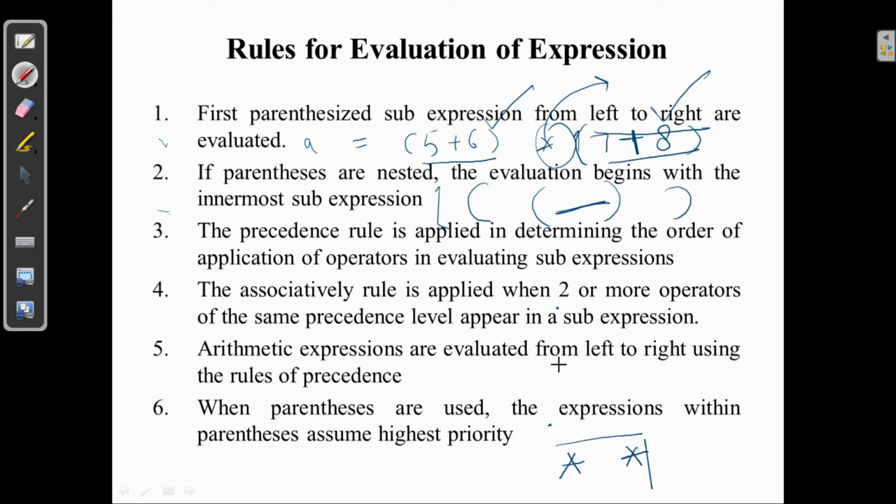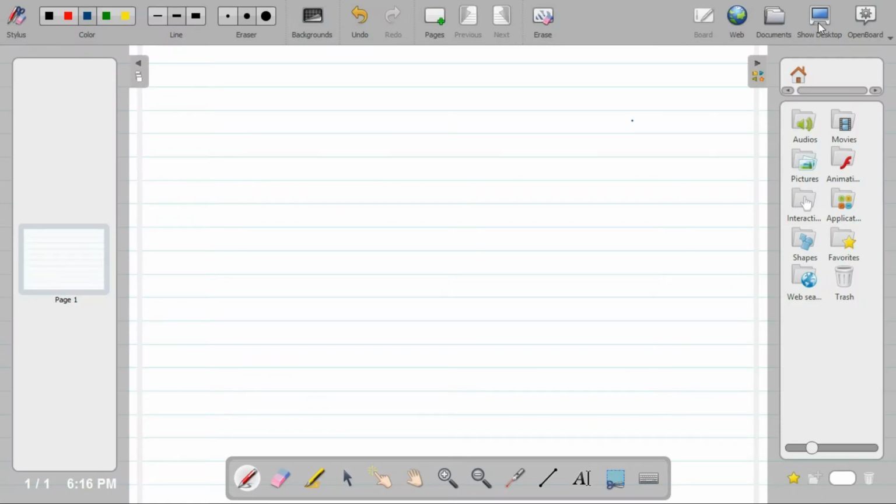Arithmetic expressions are always evaluated from left to right. And when parentheses are used, the expression within the parentheses assumes highest priority. For example, let's say division is higher priority than multiplication, but if multiplication is in parentheses, because brackets have the highest precedence, this bracket should be evaluated first. Next, we will check the rule of precedence of operators.